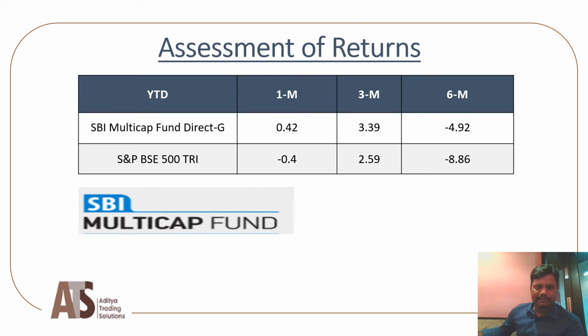Now let us check the assessment of returns. SBI Multicap is a new fund, as we discussed. It was launched just 6 months ago, and S&P BSE 500 total return index gave minus 8.86% return, while the 6 months return of SBI Multicap is only minus 4.92%. The fund did not fall much, and during the positive time of the last 3 months, 2.59% was given by S&P BSE 500, while SBI Multicap Fund has given 3.39%.